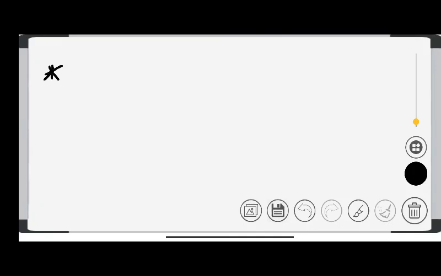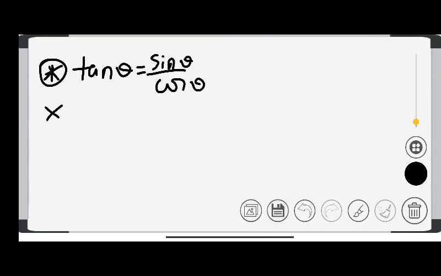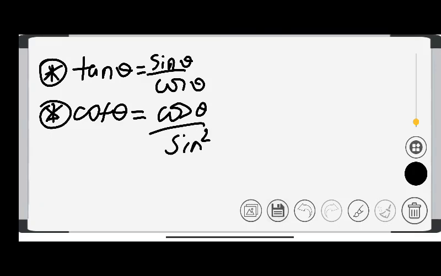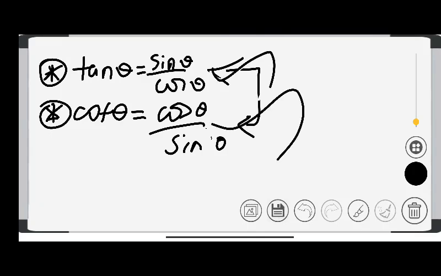So what have you studied in this? I have studied that tan theta is equal to sine theta upon cos theta, and another one is that cot theta is equal to cos theta upon sine theta, because both are the reverse of each other. There is no square here, both are reverse of each other. So this is the right way of writing this. Okay, so remember all this.